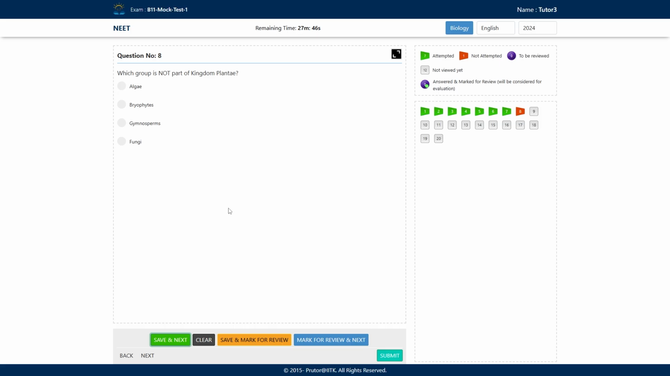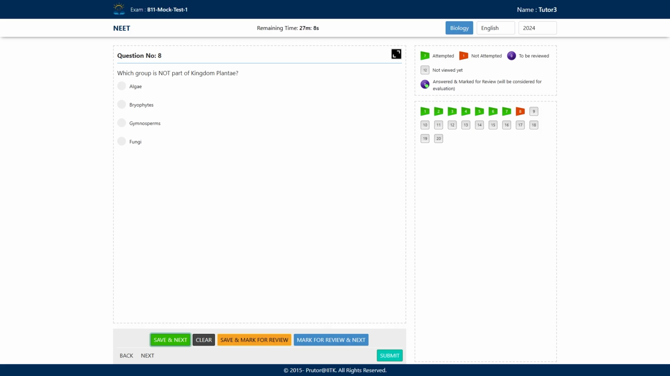Which group is not a part of plant kingdom? Options are A, algae, B, bryophytes, C, gymnosperms, and D, fungi. Okay. Everyone is saying option D, fungi. Algae, we have just now studied about algae as a member of the plant kingdom. Bryophytes, they are also the members of plant kingdom.